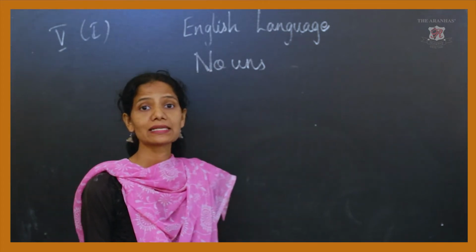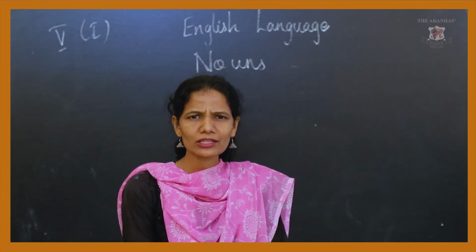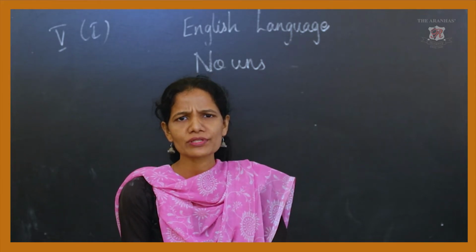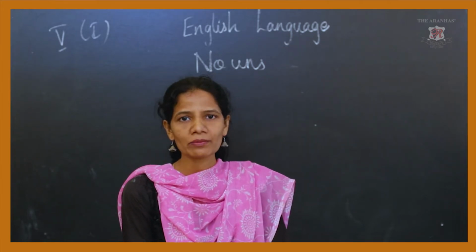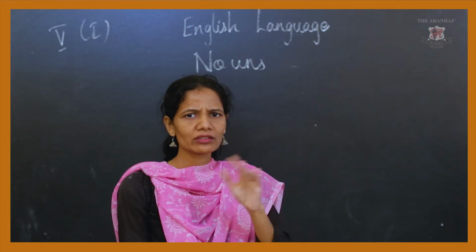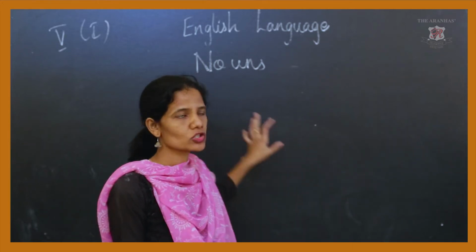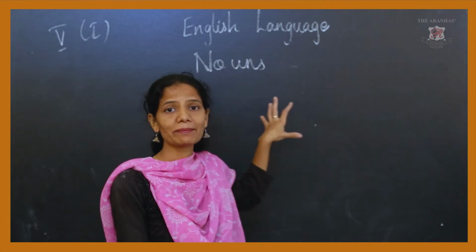So a noun is a naming word. It means each and every person, each and every place, each and every animal is called by some name or other. So that is called a noun. A noun is a naming word.